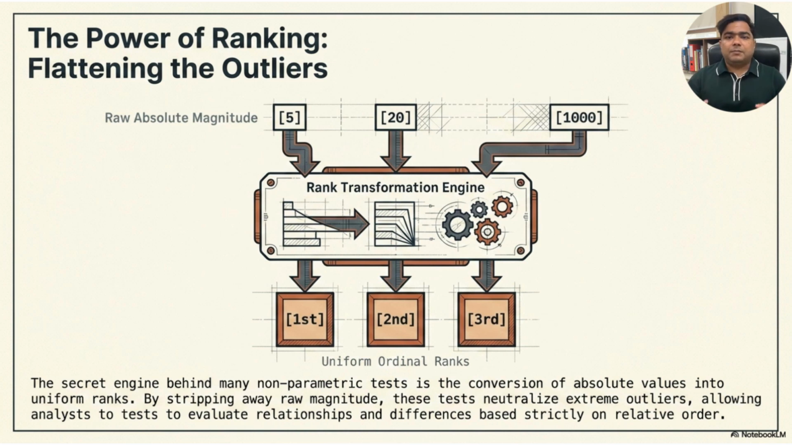This is why rank-based tests are useful when data contains outliers or is not normally distributed. For example, in a parametric test, one extreme value can strongly influence the mean, but in a rank-based non-parametric test, that extreme value only receives a rank. It does not dominate the analysis as much. This is the secret engine behind many non-parametric methods. They transform absolute numerical values into ordered ranks. Then they test relationships or differences based on relative position rather than raw magnitude. So, ranking helps us reduce the effect of outliers and focus on the order of observations.